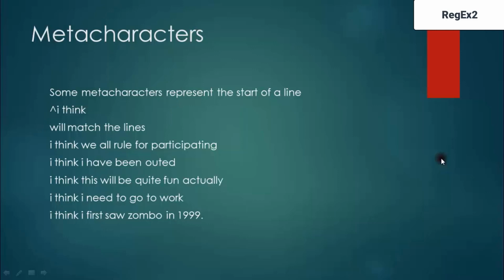So I need to use an expression which starts with the caret and "I think". This will match the lines: "I think we all rule for participating." "I think I have been outed." "I think this will be quite fun." "Actually, I think I need to go to work." "I think I first saw Zomo in '99." These sentences will all be given as a result when you are searching for the caret symbol followed by "I think".